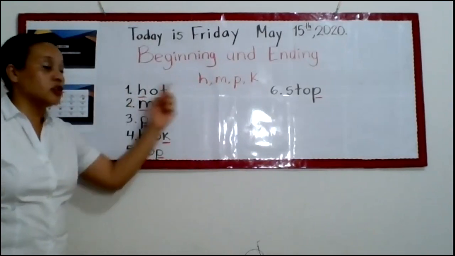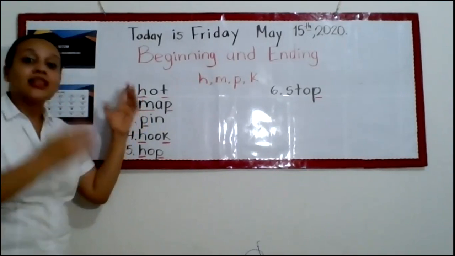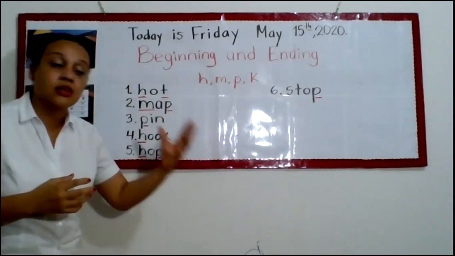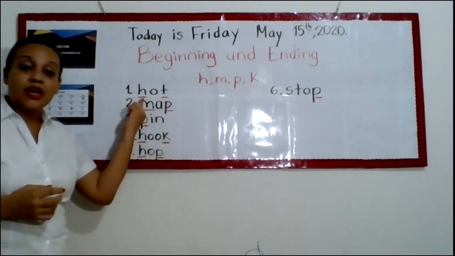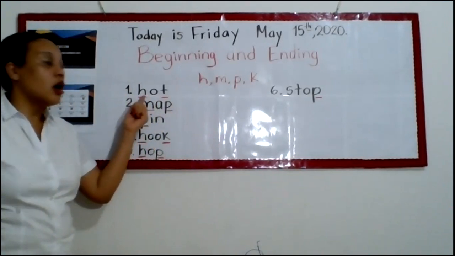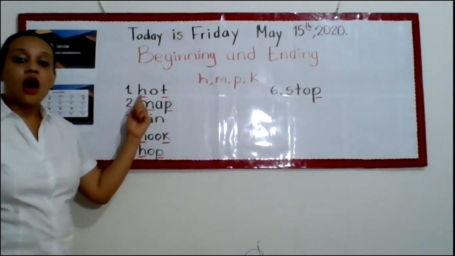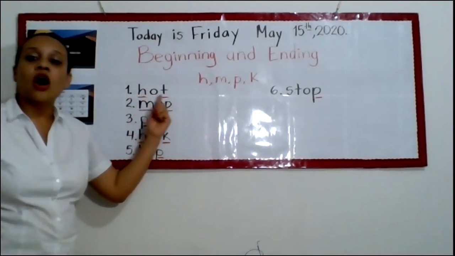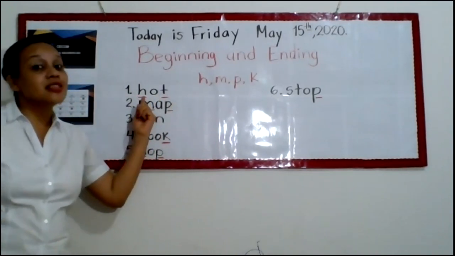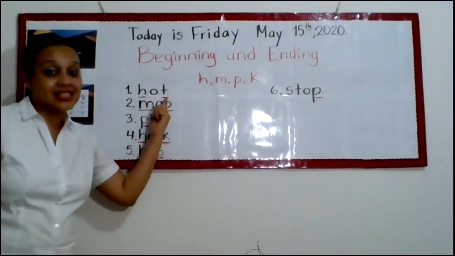Hot. Look, hot has an H at the beginning and a T at the ending. H is a beginning sound and T is an ending sound.